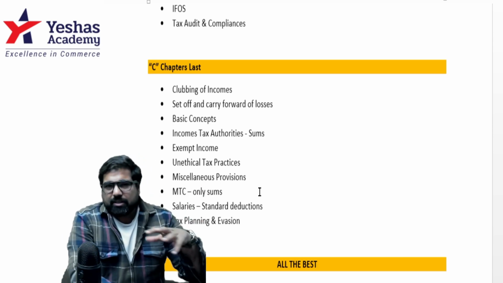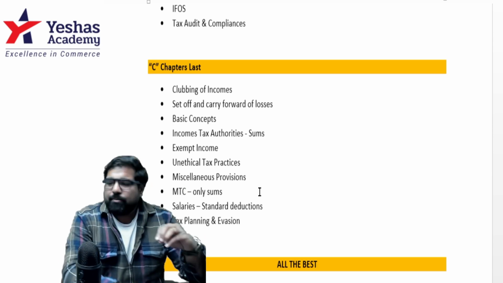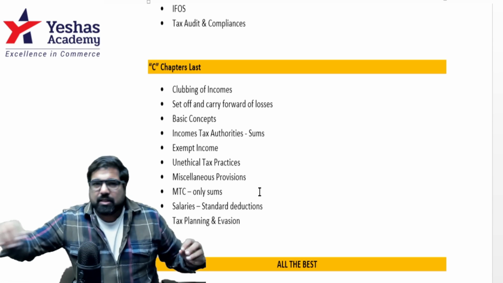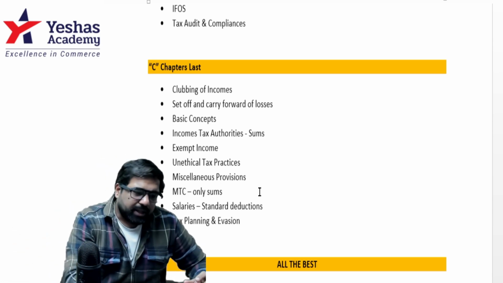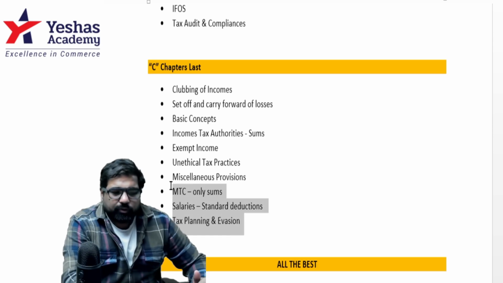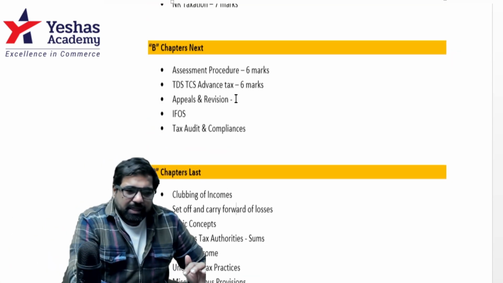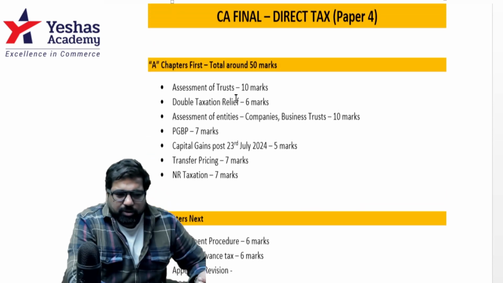Next, unethical tax practices, which are penalties. Look at some of the important penalties, especially some penalties have been covered in transfer pricing, some penalties are covered here. Next, miscellaneous provisions, model tax conventions, salaries, tax planning, evasion. If you don't get the time, you can just read the sums and move ahead, and you should be able to answer it if it comes in the exam. These are the most important chapters.